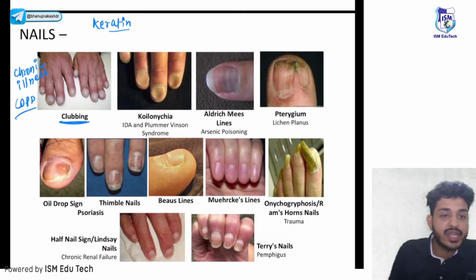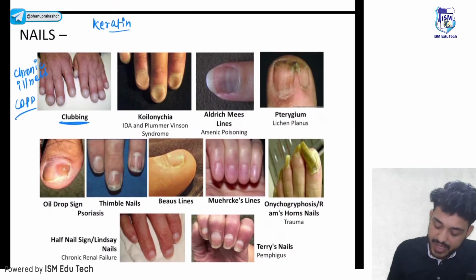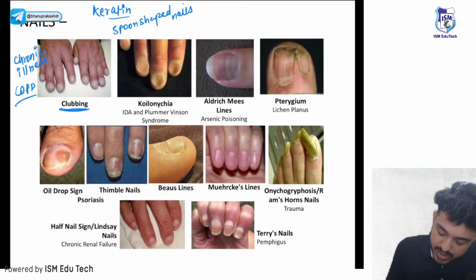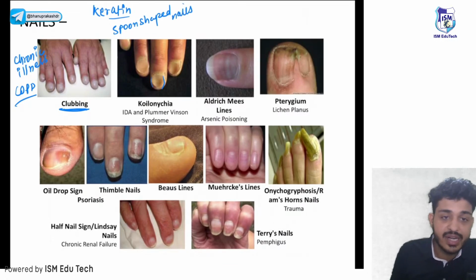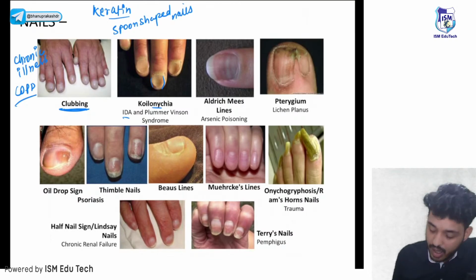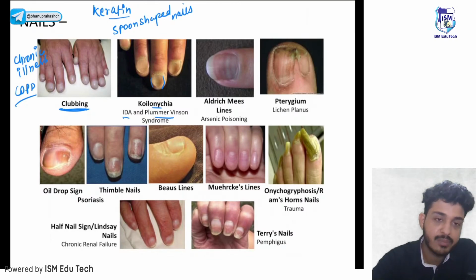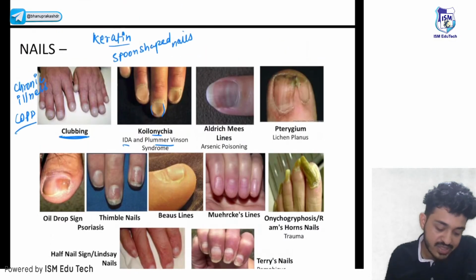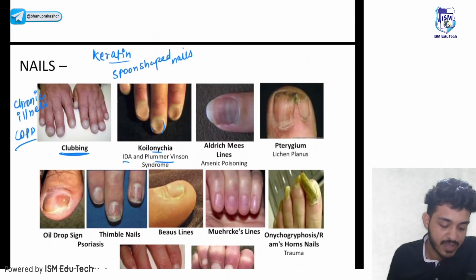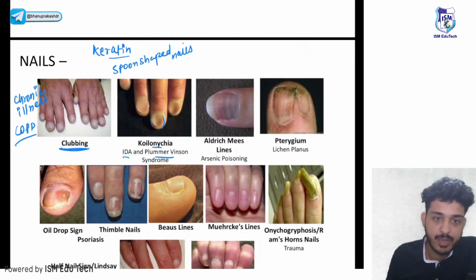Second thing is your koilonychia. What is the meaning of koilonychia? The meaning of koilonychia is spoon-shaped nail. Are you able to see? These nails are looking like a spoon, so this is your koilonychia. Where do we see koilonychia? Connecting with pathology, we can see it in iron deficiency anemia along with Plummer-Vinson syndrome. What is the triad of Plummer-Vinson syndrome? Anyone please try to answer.